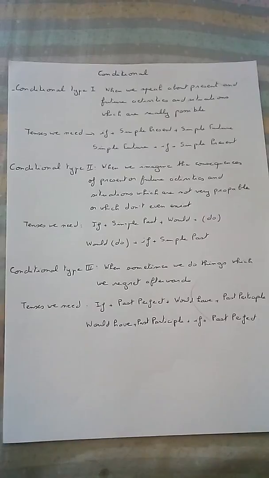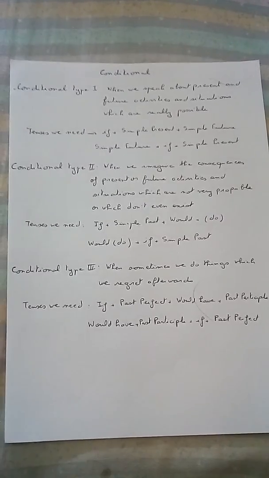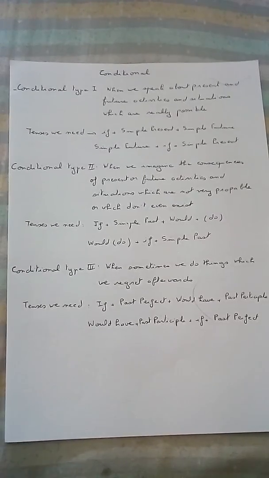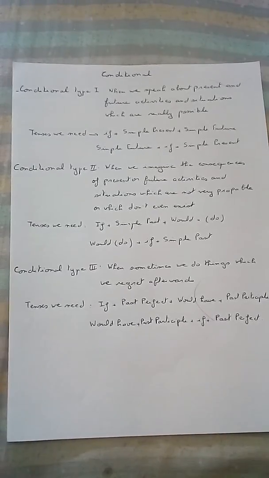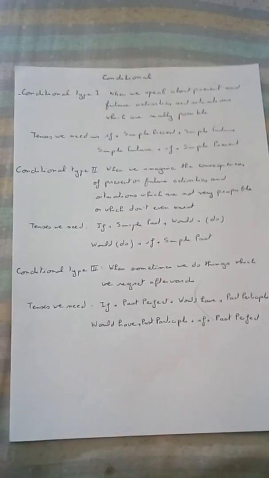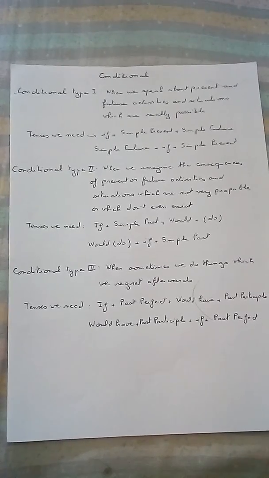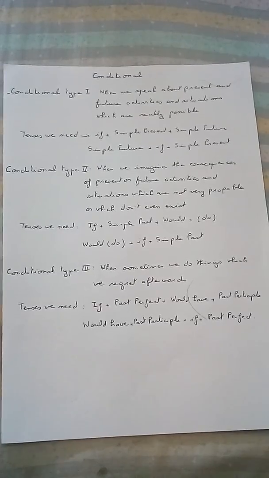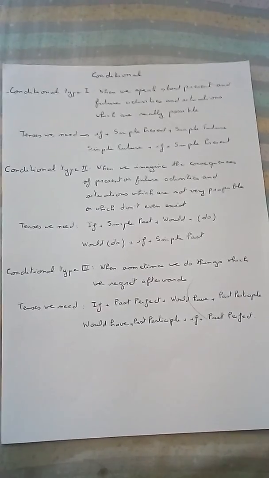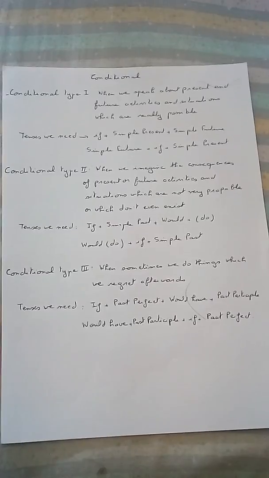Today we are going to speak about conditionals. There are three types of conditionals: conditional type 1, conditional type 2 and conditional type 3. We start with conditional type 1, when we speak about present and future activities and situations which are really possible.